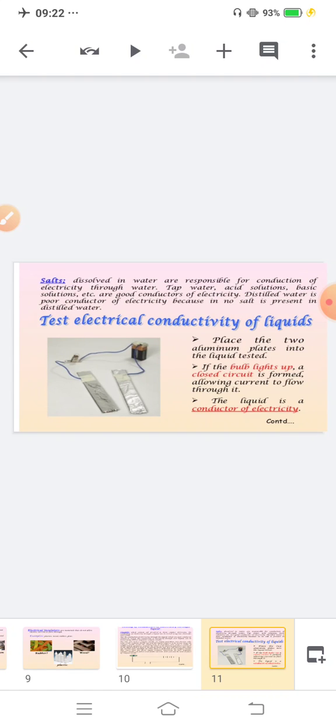What do you mean by salt? Salt dissolved in water is responsible for conduction of electricity through water. Tap water, acid solution, basic solution. If you take pure water, that means there should be no impurities, you can say distilled water, electricity will not flow because there are no ions or impurities, no positive and negative charge present inside the water. Distilled water is a poor conductor of electricity because no salt is present inside the distilled water.